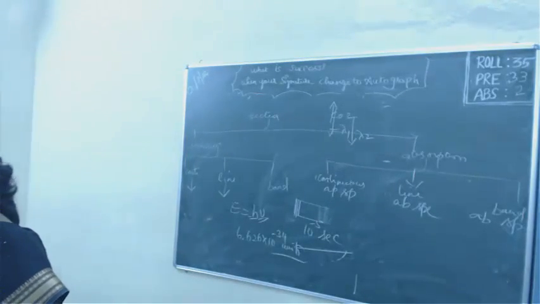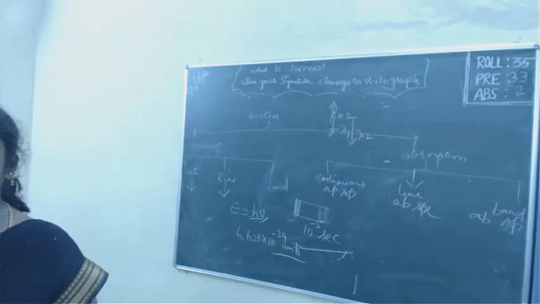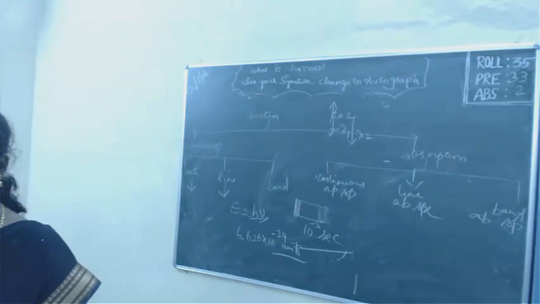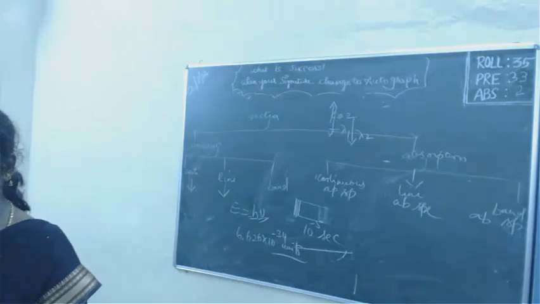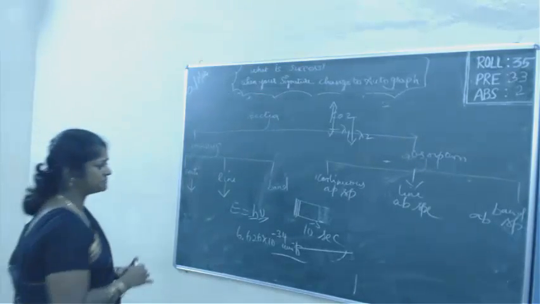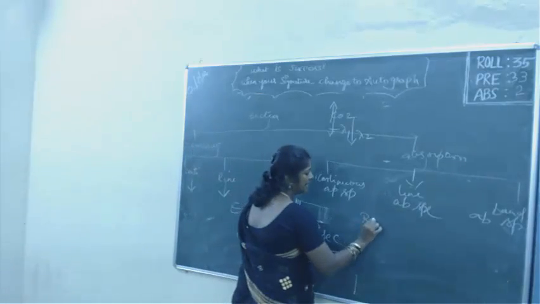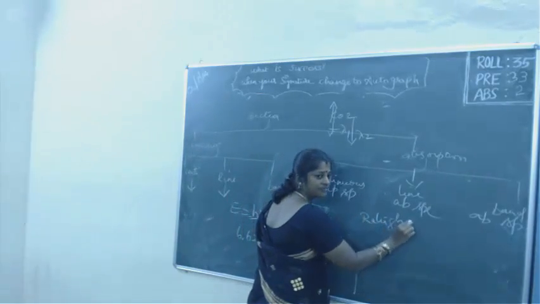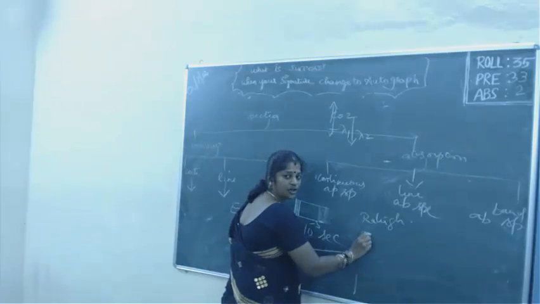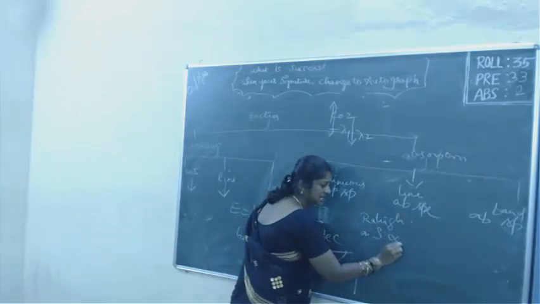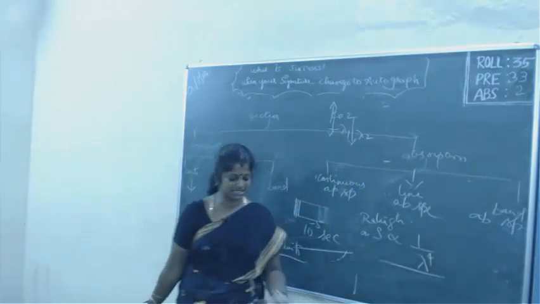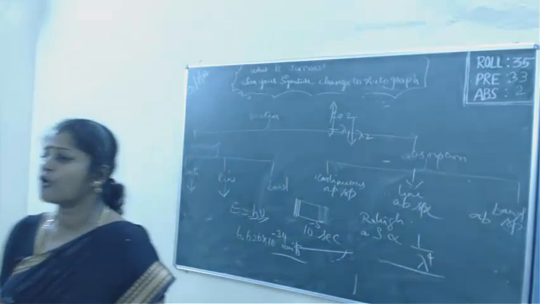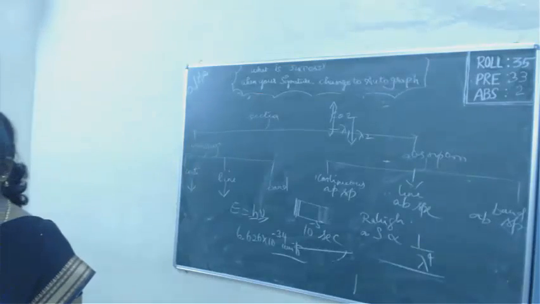a Rayleigh scattering law. According to Rayleigh's scattering law, the amount of scattering, that is, how much energy is given in different directions, how much it gets scattered when it falls on a substance, is given by Rayleigh's scattering law. According to him, the amount of scattering is inversely proportional to the fourth power of the wavelength.